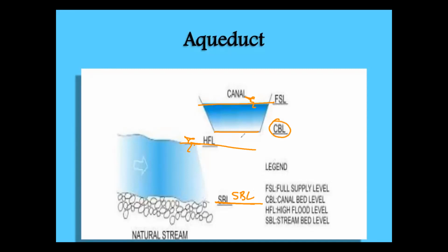In that situation, an aqueduct is preferred. So this is a natural stream, crossing the canal, or the canal is crossing the natural stream. If there is a gap between the high flood level and the canal bed level, then we're going to prefer the aqueduct.